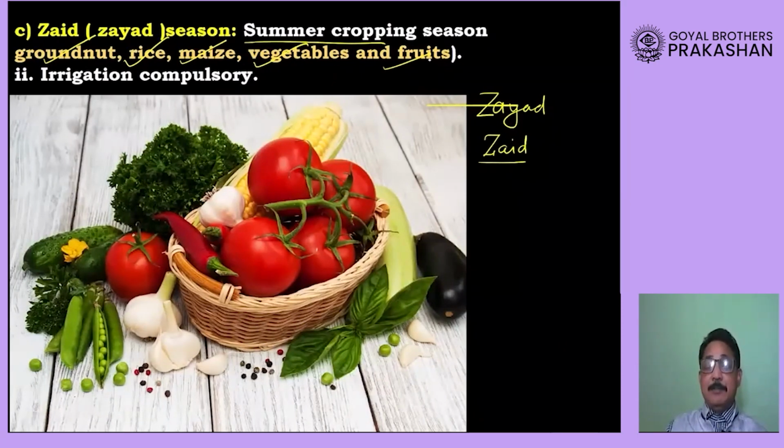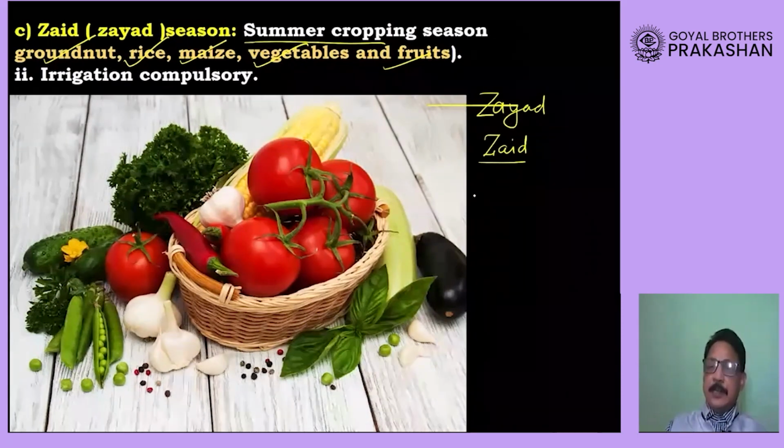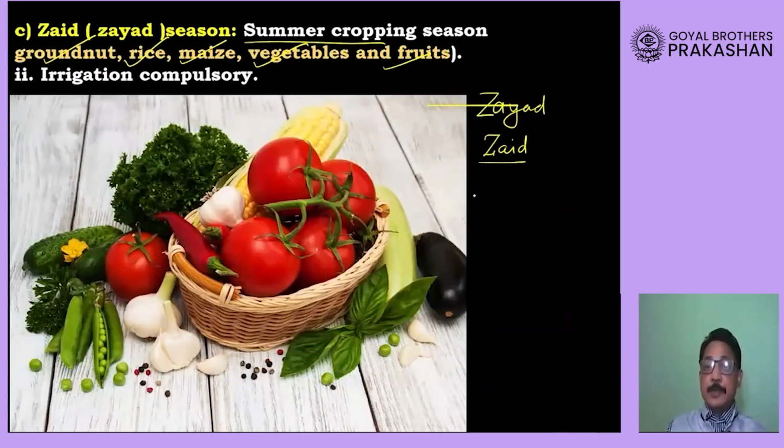Okay, these are the major crops, dear students, that are grown during summer time. Okay, and the season is called as Zayad season. You can spell it Zayad, or you can also spell it Zaid, Zayad. Okay, then